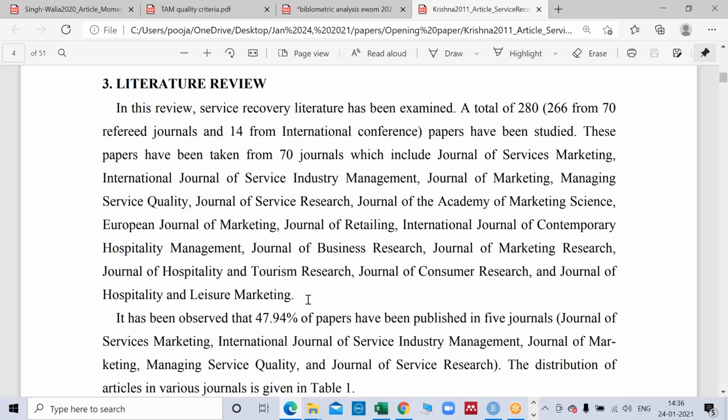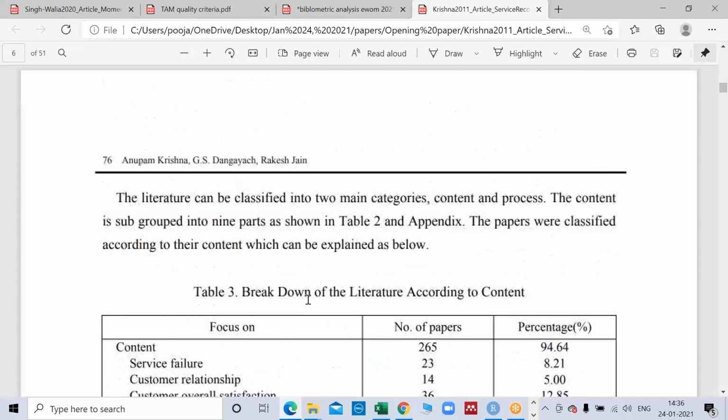Was service recovery the only keyword they were looking for, or did they use any other keyword? In which domain did they search the word? Did they look only at the business domain, or did they look at the social science domain also? So not much detail has been given about the methodology section.